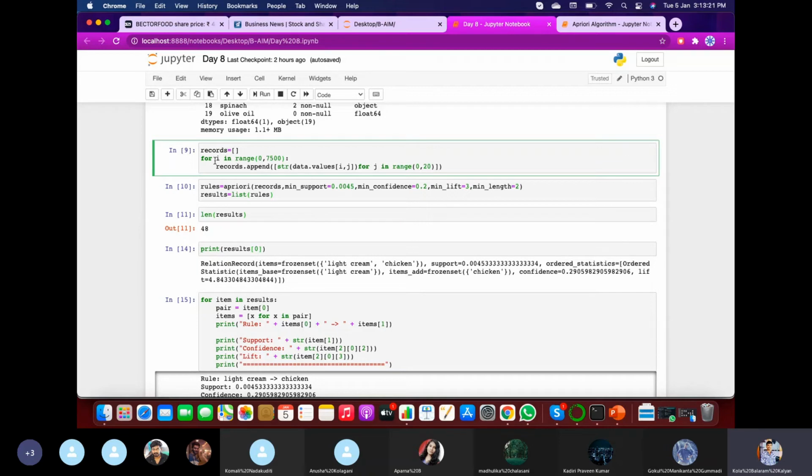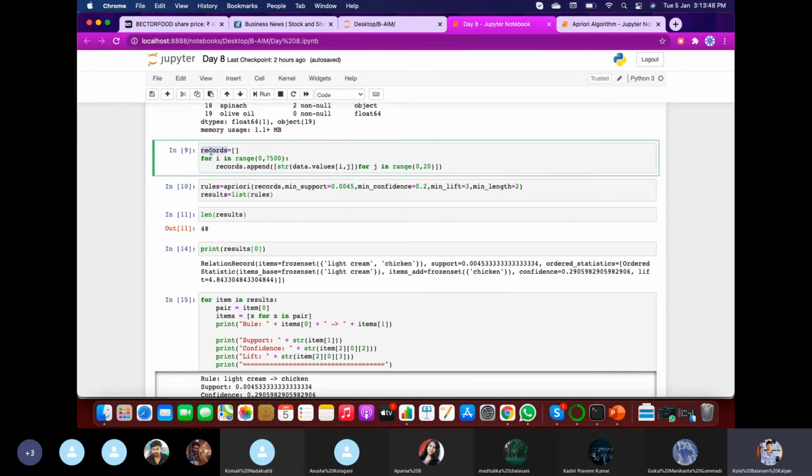Here i will start from 0 and end at 7,500. So it will be i equal to 0, i equal to 1, i equal to 2, and the iteration carries on for 7,500 times. For each time it needs to record a value, so records needs to be appended.